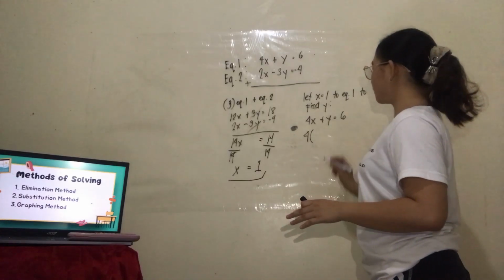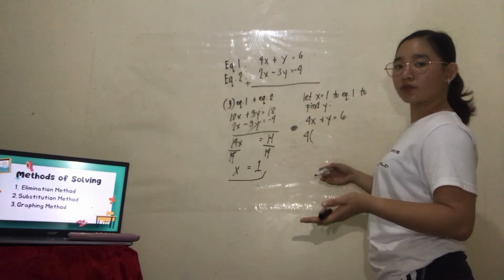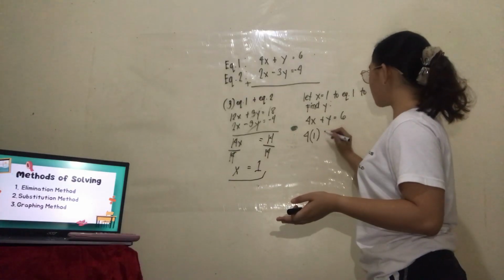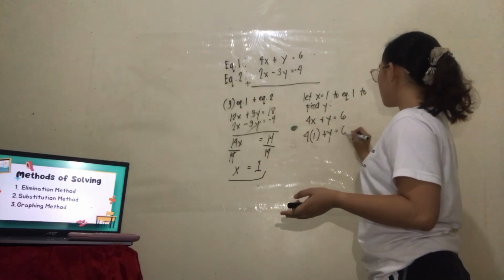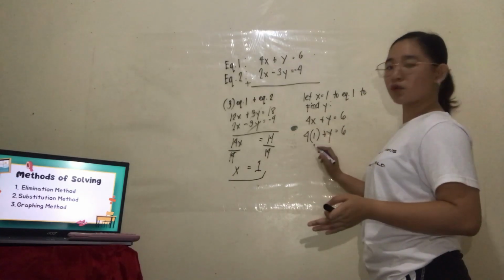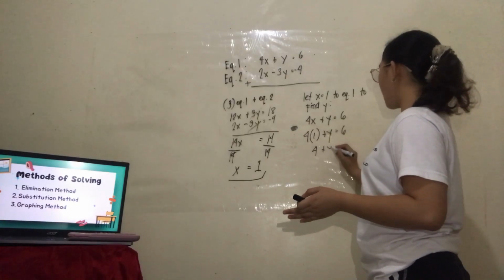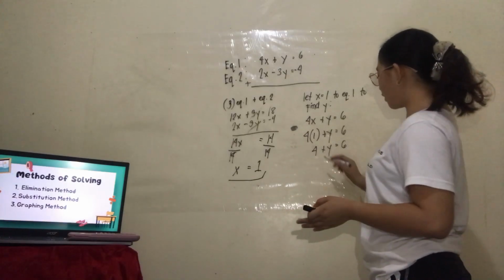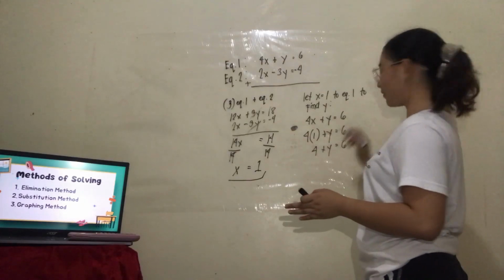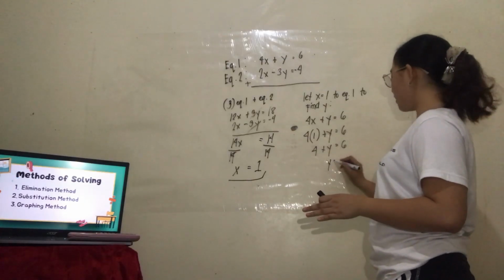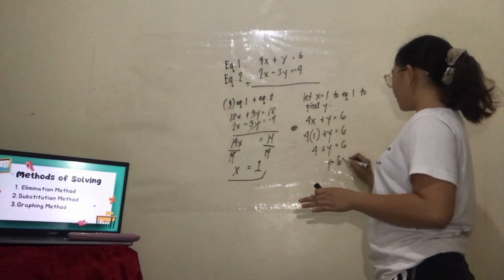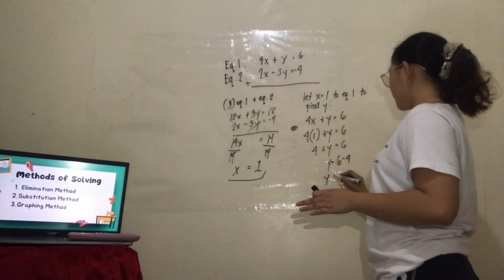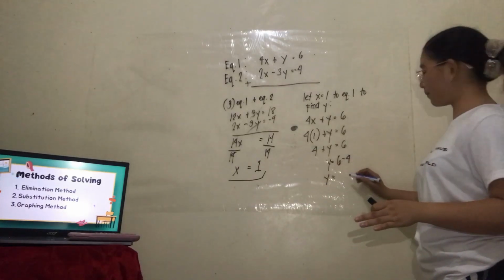Substituting, 4 times 1 plus y is equal to 6. Then 4 times 1 is 4, plus y is equal to 6. We transpose the 4 to the other side, so y is equal to 6 minus 4, and y is equal to 2.